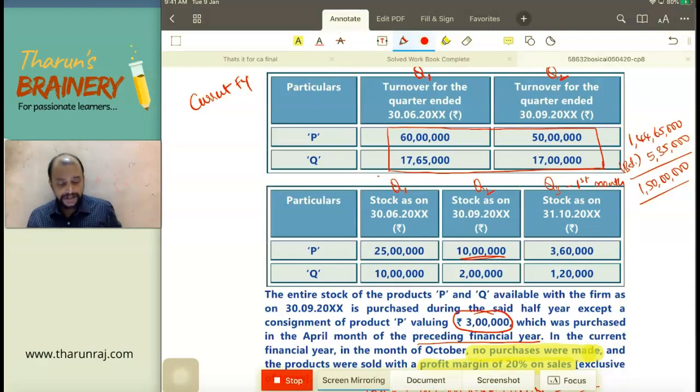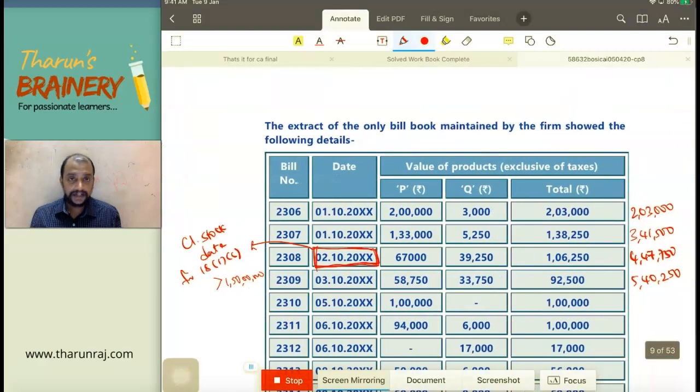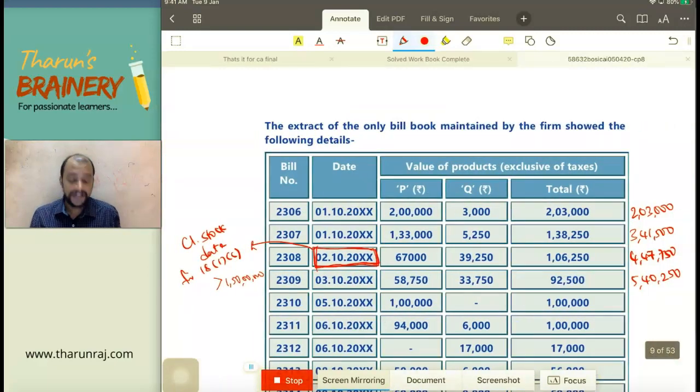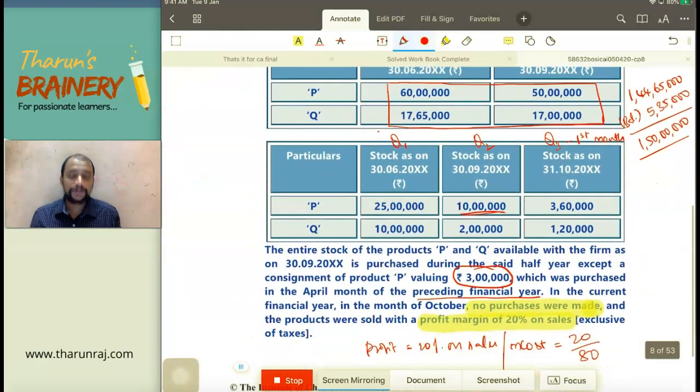So here, what is the stock as on the closing stock date? How to find that? So what is this closing stock date? 2/10. 2/10 is the closing stock date. As on the closing stock date for 18/1, what is the stock that we need to find here? And here, with respect to stock as on 39, that is 10 lakhs.